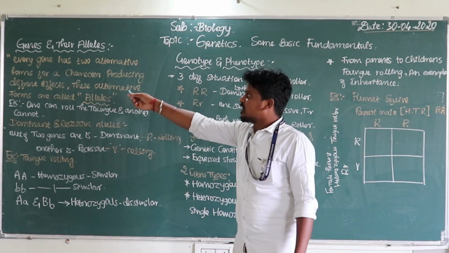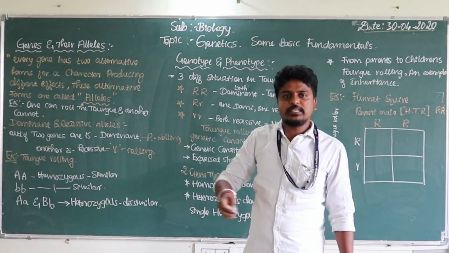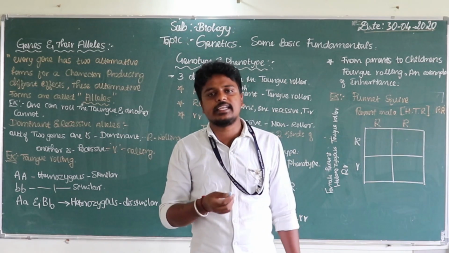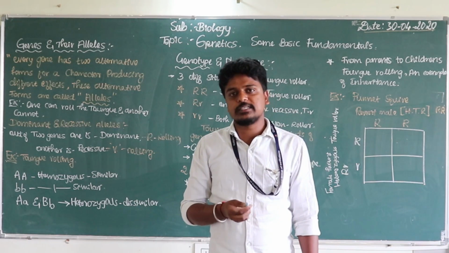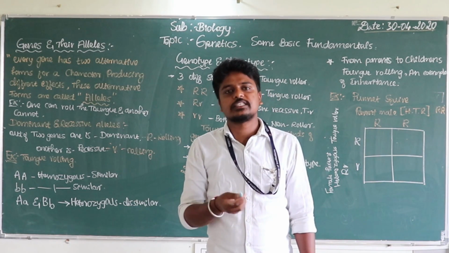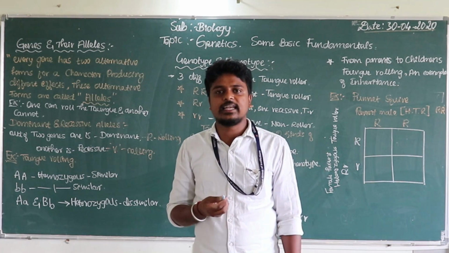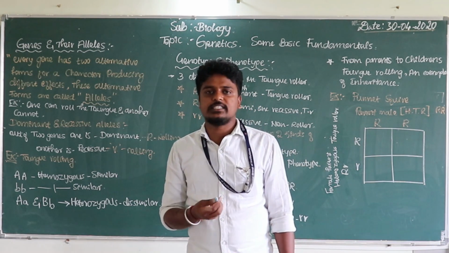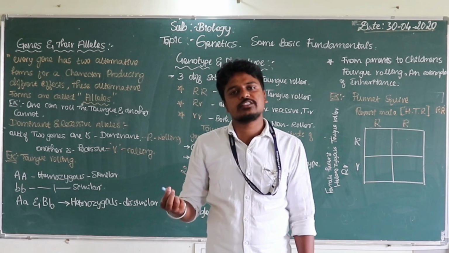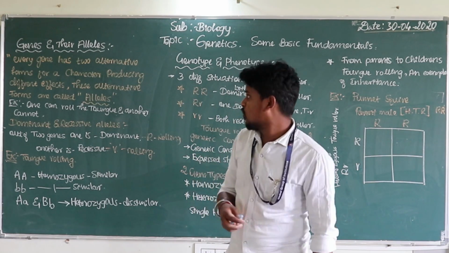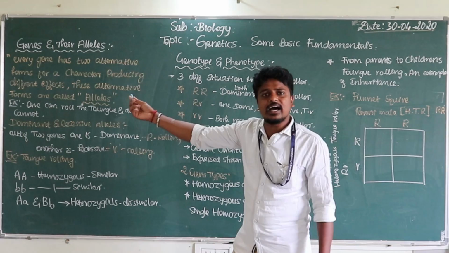I told you that a gene is nothing but a specific sequence of DNA, yes or no? The specific sequence of DNA determines the characters, which are the features carried from the parents to the offspring. See here the alleles. What are alleles?